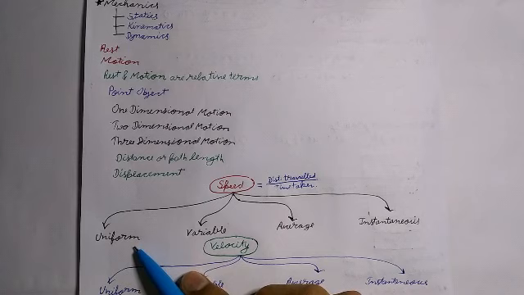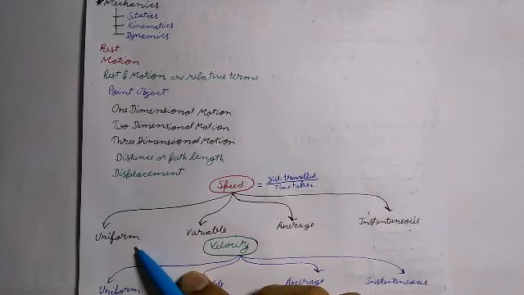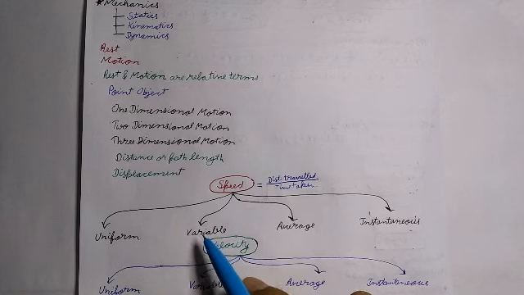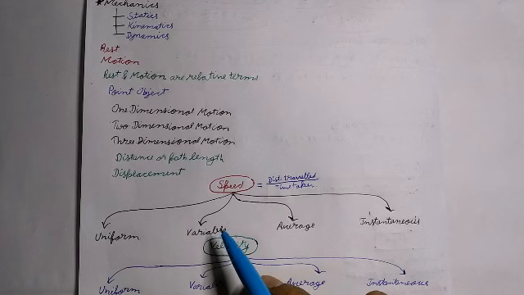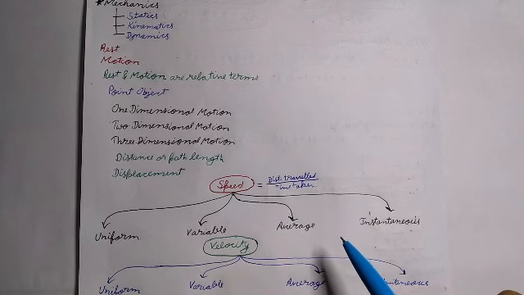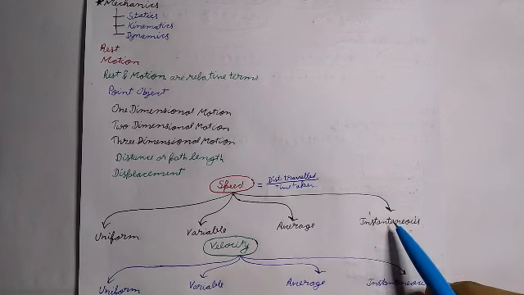Uniform speed. An object is said to be moving with a uniform speed if it covers equal distance in equal intervals of time, however small these time intervals may be. Variable speed. An object is said to be moving with a variable speed if it covers unequal distance in equal intervals of time. Average speed. It is equal to the total distance traveled by the object divided by the total time taken to cover the distance.